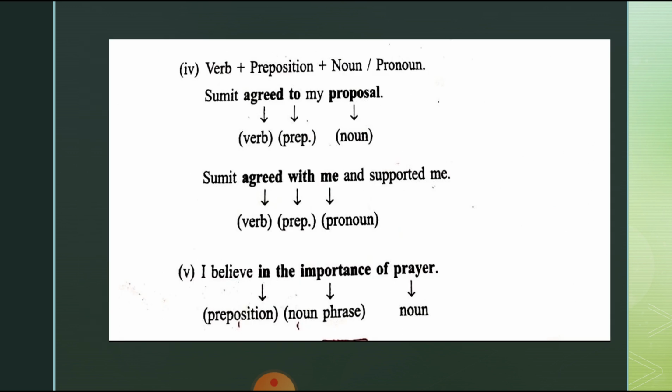The next is verb plus preposition plus noun or pronoun. In the first sentence we see it with a noun: Sumit agreed to my proposal. Here agreed is a verb, to is a preposition and proposal is a noun. In the next sentence: Sumit agreed with me and supported me. Agreed is a verb, with is a preposition, me is a pronoun. So the second sentence is verb plus preposition plus pronoun, and the first is verb plus preposition plus noun.